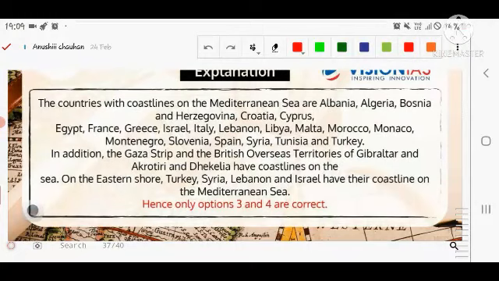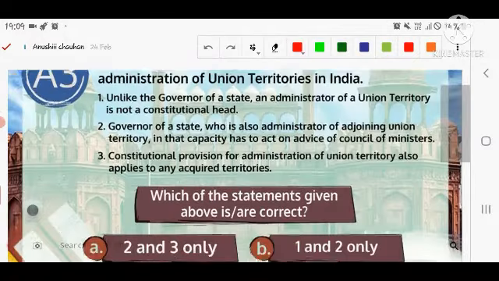In addition, the Gaza Strip and the British overseas territory of Gibraltar, and Akrotiri and Dhekelia have the coastline on the sea. On the eastern side, Turkey, Syria, Lebanon and Israel share their coastline with the Mediterranean Sea. So third and fourth are correct.